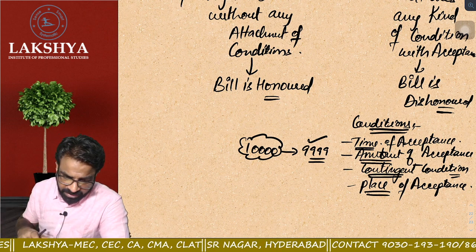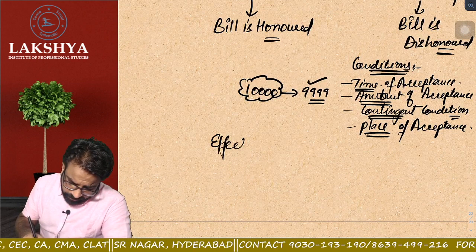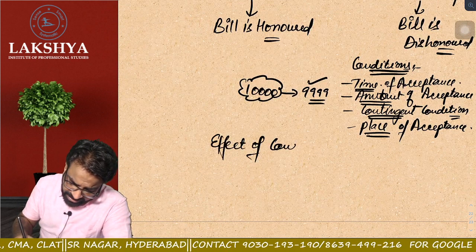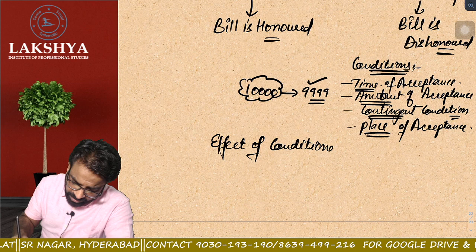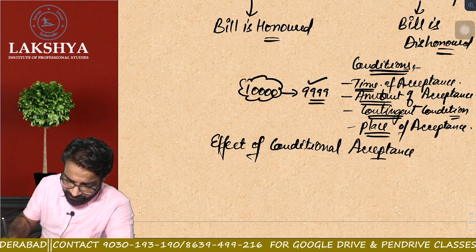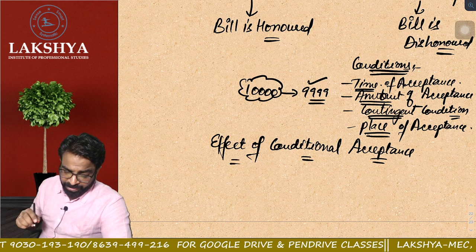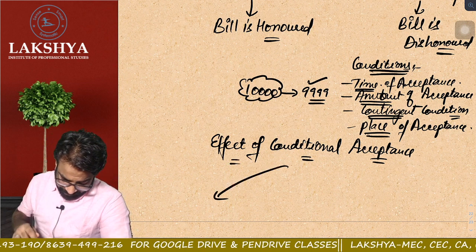Now, what is the effect of conditional acceptance? Listen to this carefully. Remember this one thing.